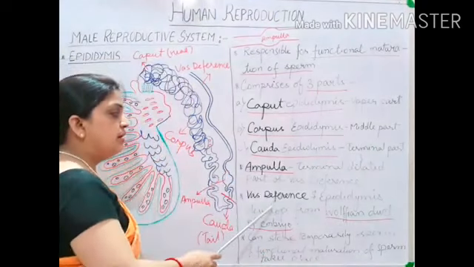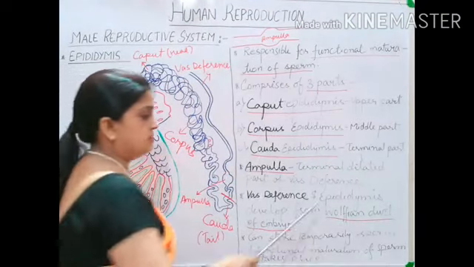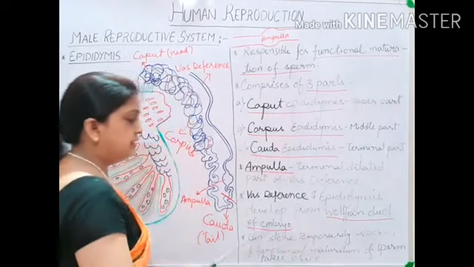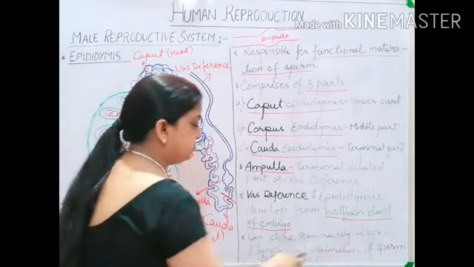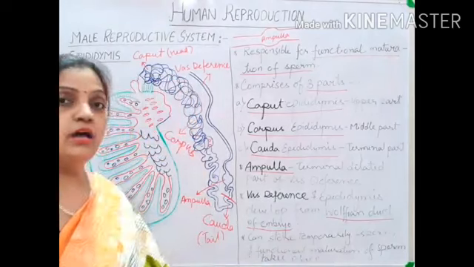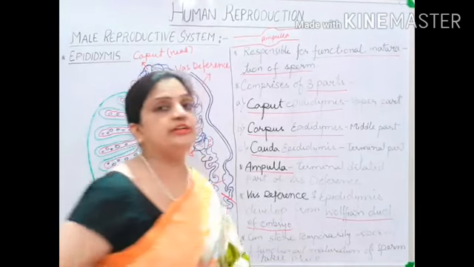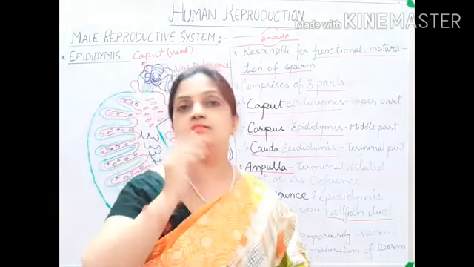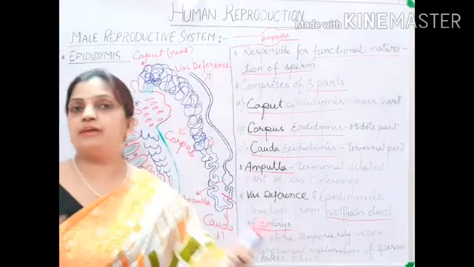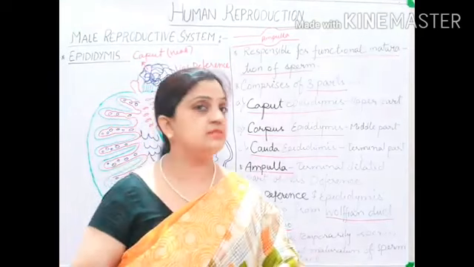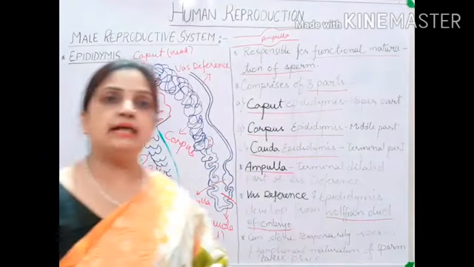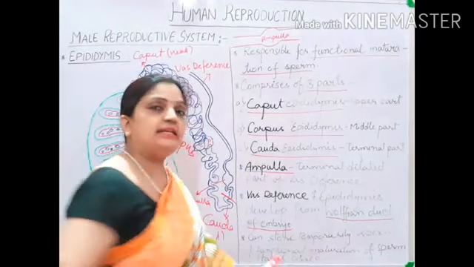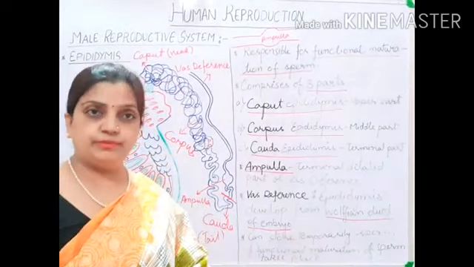Now children, this vas deferens and epididymis develops from Wolffian duct of embryo. Now, what is Wolffian duct? During the embryonic stage, when embryogenesis is taking place and development is taking place inside the mother's womb, many types of ducts are formed.